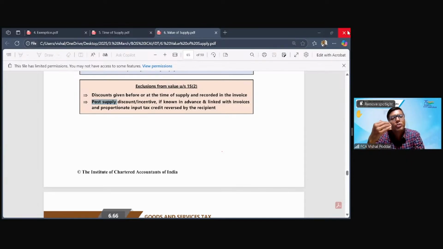And third, this should be recorded by way of a credit note. And the credit note has to be issued as per section 34, satisfying all the criteria, especially the timing. If all these conditions are satisfied, then only this post supply discount is valid and can be given.